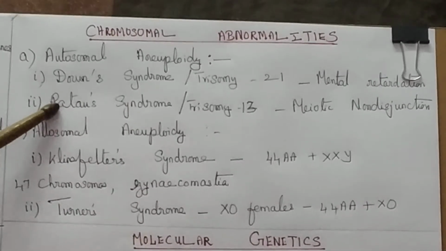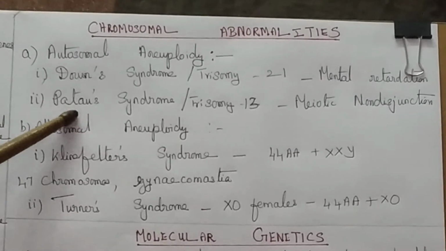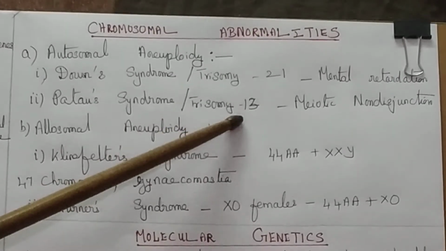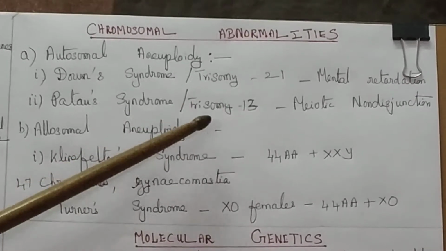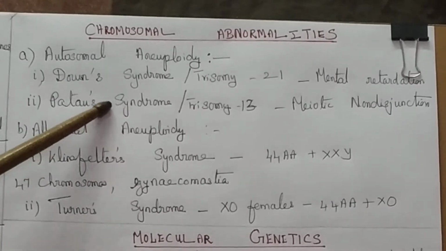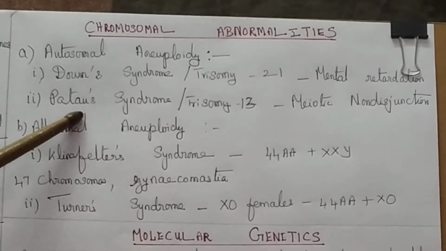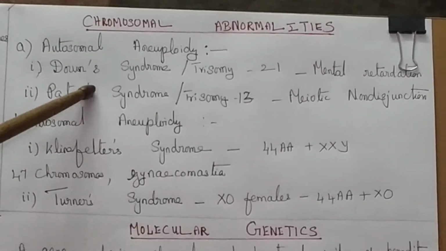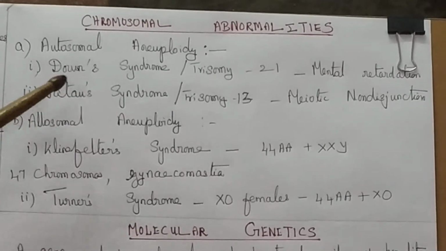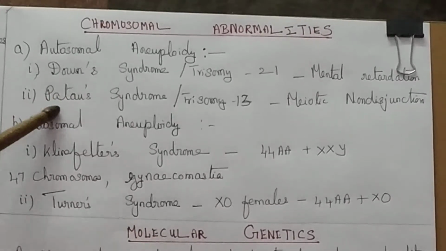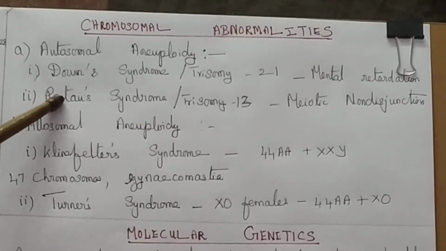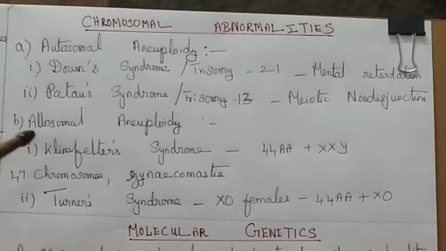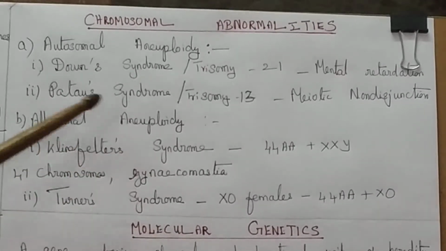Next is Patau syndrome. Patau syndrome is because of the trisomic condition which occurs in the 13th chromosome. This is because of the non-disjunction of the chromosomes, an autosomal aneuploidy. The symptoms of Patau syndrome are malformation of the brain as well as the internal organs. Next is allosomal aneuploidy, which occurs in the sex chromosome.